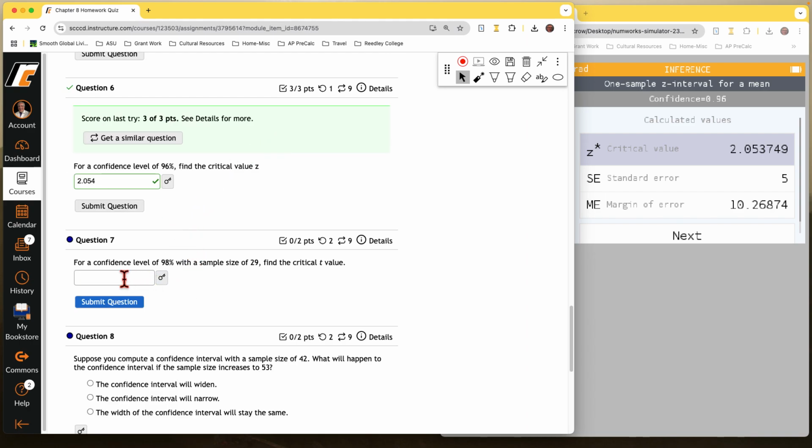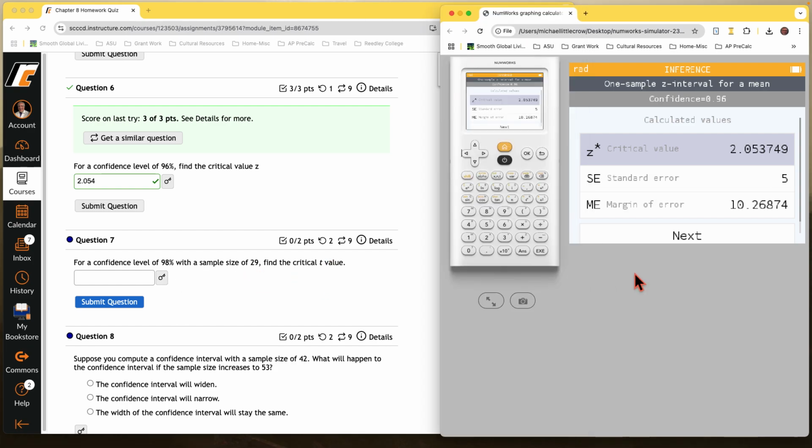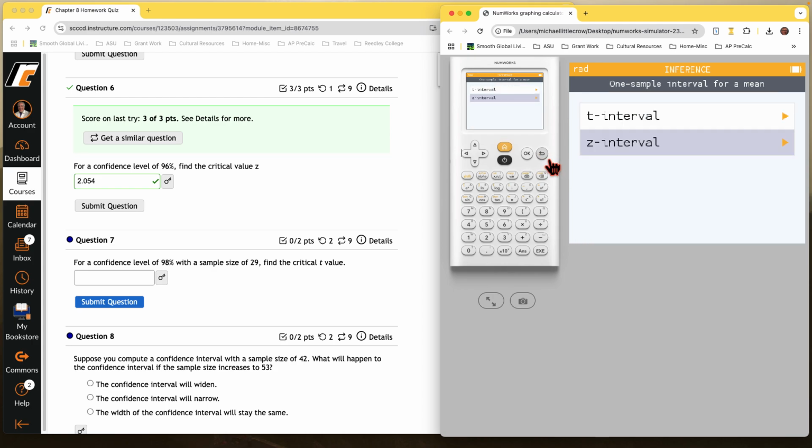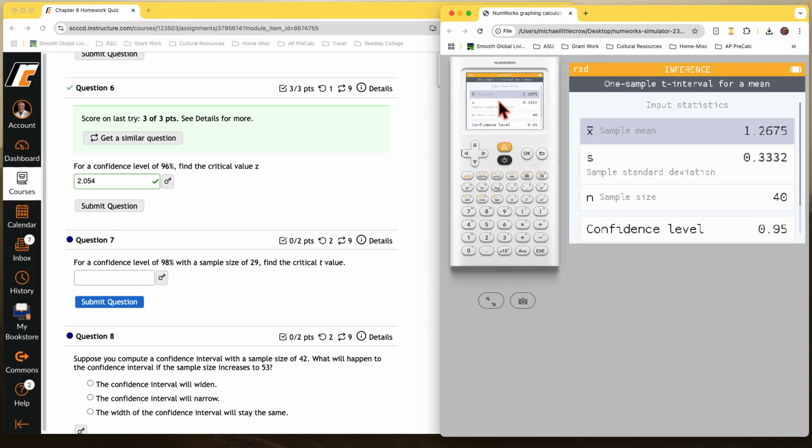Cool. For a confidence level of 98% with a sample size of 29, find the critical t-value. Now remember, with t-values, sample size does make a difference. So when we come back to find the t-value, input our statistics, we just accept the default for the mean and standard deviation, because those don't incorporate into the critical values, but the sample size does.